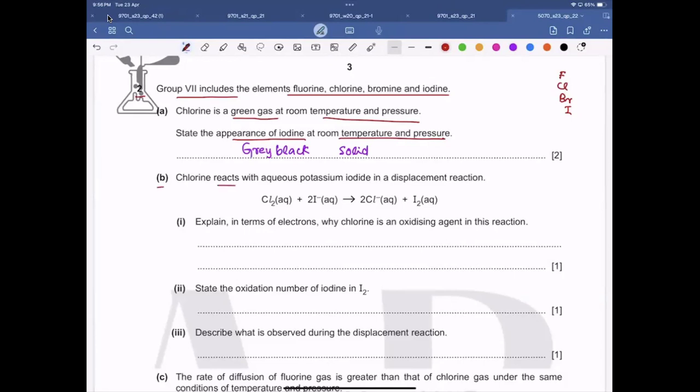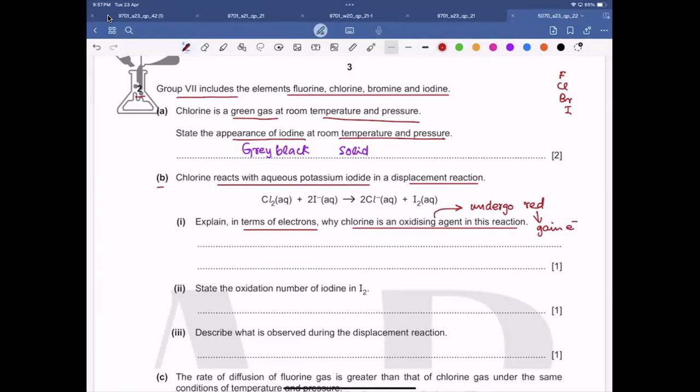Part B. Chlorine reacts with the aqueous potassium iodide in a displacement reaction. No, purple is its color in its gaseous state. Explain in terms of electrons why chlorine is an oxidizing agent in this reaction. They ask you why it's an oxidizing agent and you have to explain in terms of electrons. The oxidizing agent is the one which undergoes reduction, and in terms of electrons, it gains electrons. So we are going to write that it is an oxidizing agent because it gains electrons.